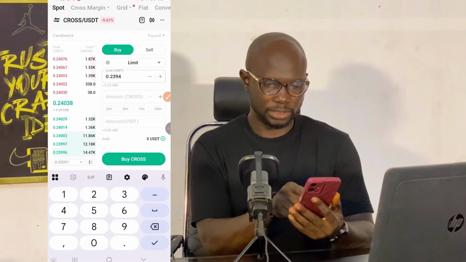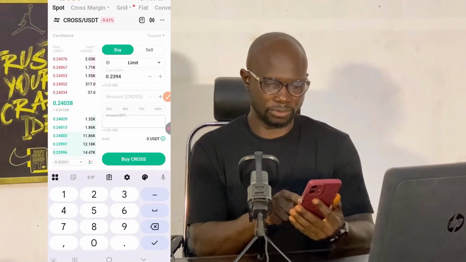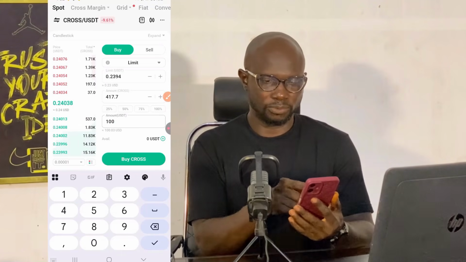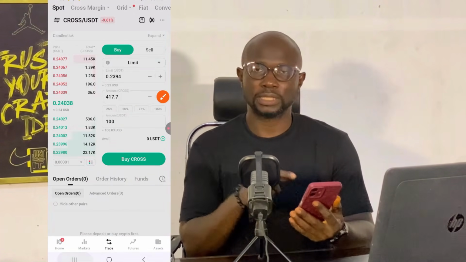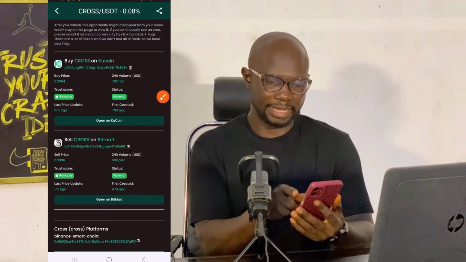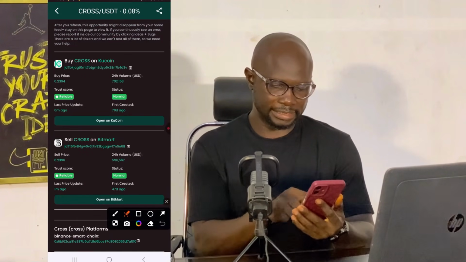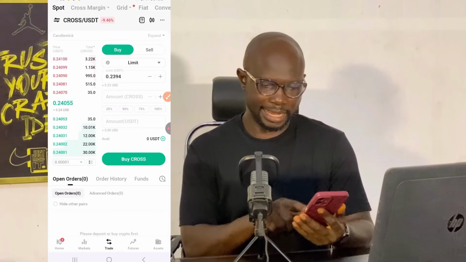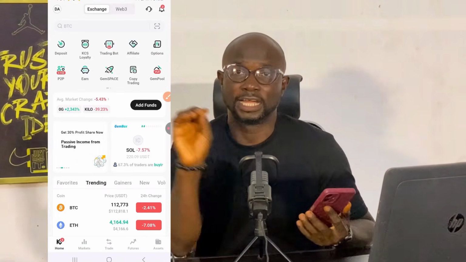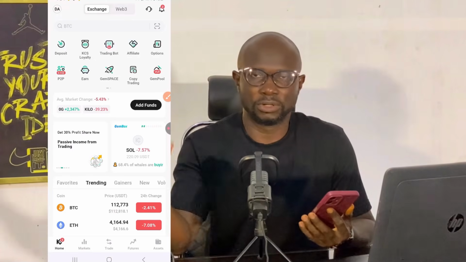Good. Then put the amount of USDT, let's say 100 USDT now. Then we are getting this amount of CROSS, 417.7, right? So we have to go to Bitmart to sell at this rate, 0.2396. But before you go, you have to go and confirm the network fee. So click on asset. I won't go further on this. I have a special video on that. I don't want this video to be longer unnecessarily.